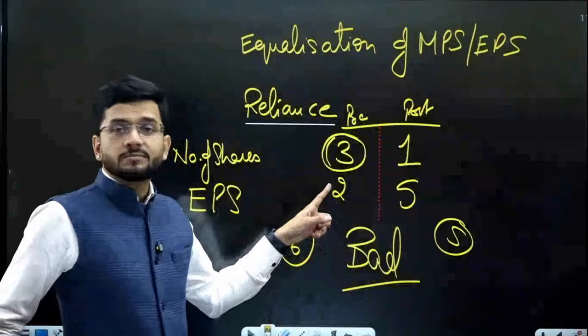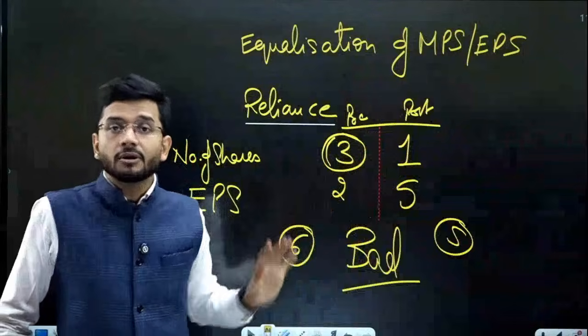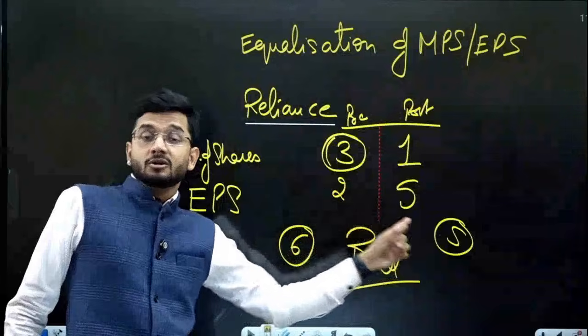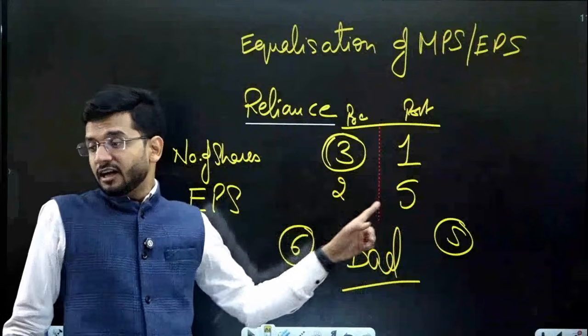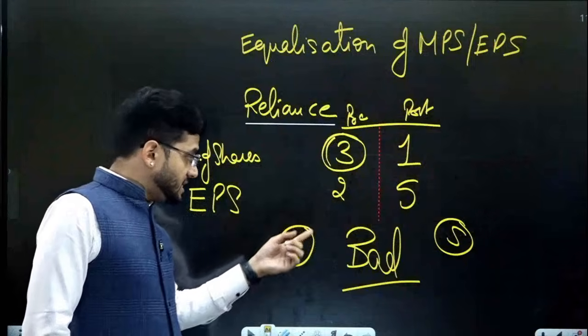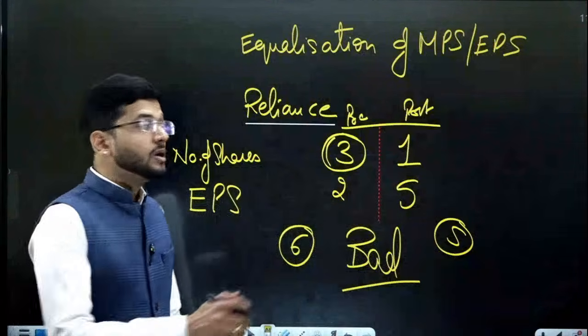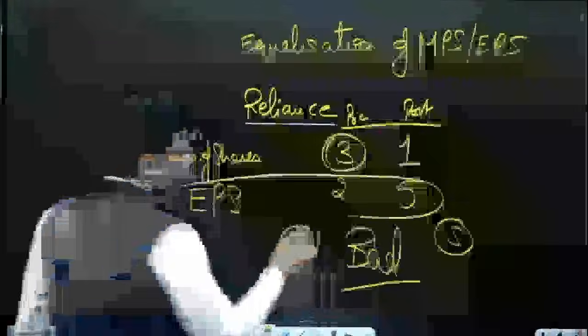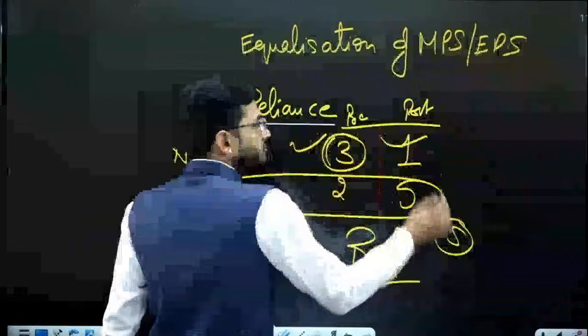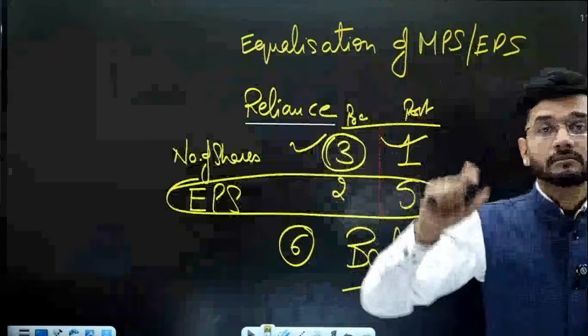Why? Because 2 has been computed on the basis of 3 shares and 5 has been computed on the basis of 1 share. So these are not comparable. 2 and 5 are not comparable with each other. But yes, 6 and 5 are comparable with each other. So whenever you are comparing earning per share, you also have to see the number of shares while comparing. Otherwise, your answer will be incorrect.